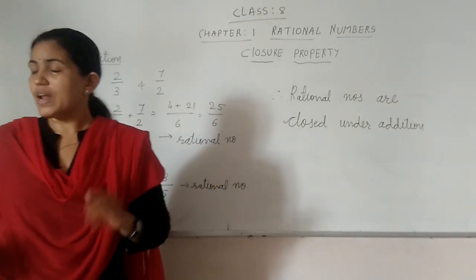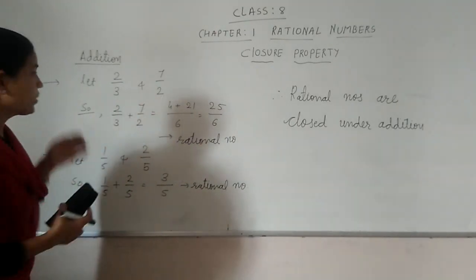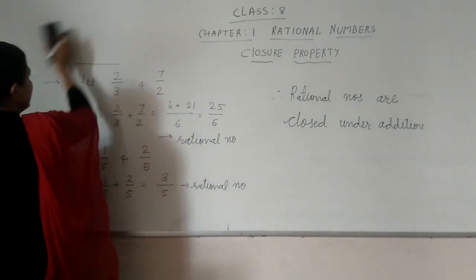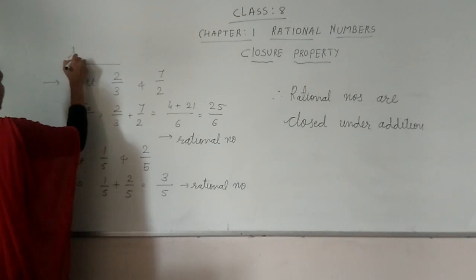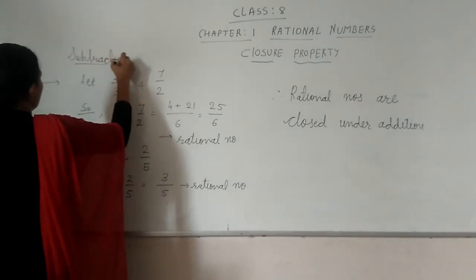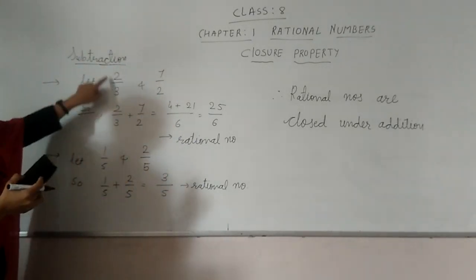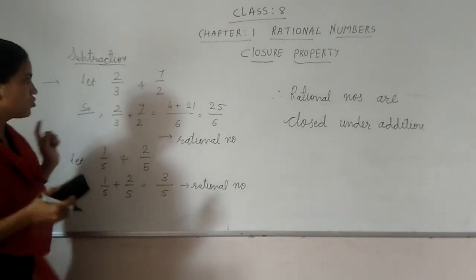So now next we will check for subtraction. I am not doing anything extra here. Addition की जगह हम लिखेंगे subtraction. So now the same numbers, 2 by 3 and 7 by 2.